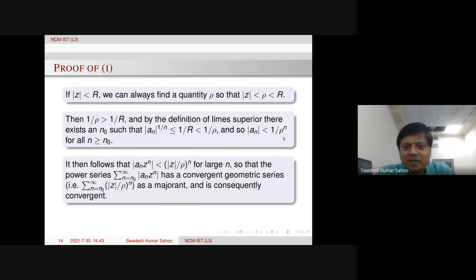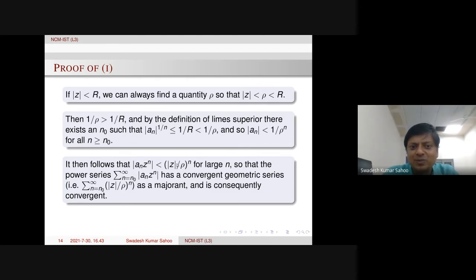Now we come to the original terms in the power series, a_n z^n. If we take the absolute value, because we are going to prove absolute convergence, then |z| is there, and |a_n| is less than 1/rho^n. Therefore, (|z|/rho)^n comes out for large n bigger than or equal to n_0. Then, if we take the right-hand side as a series through the comparison test, it is convergent, because |z|/rho is less than 1.